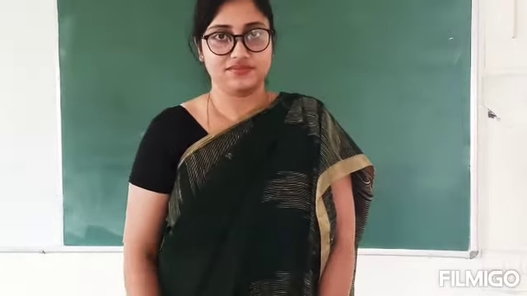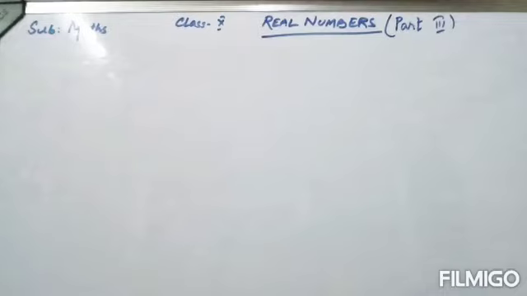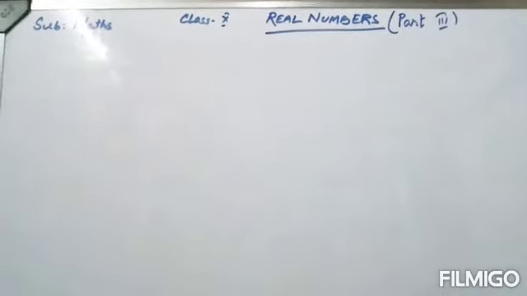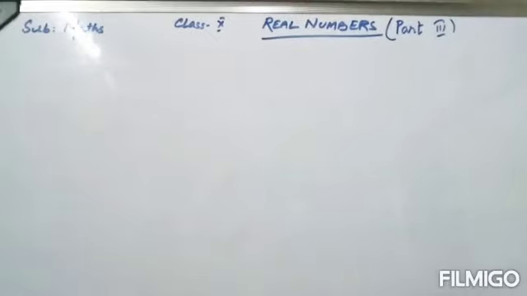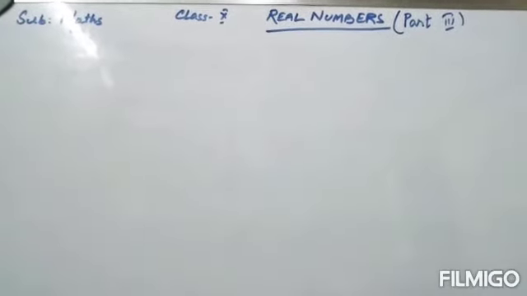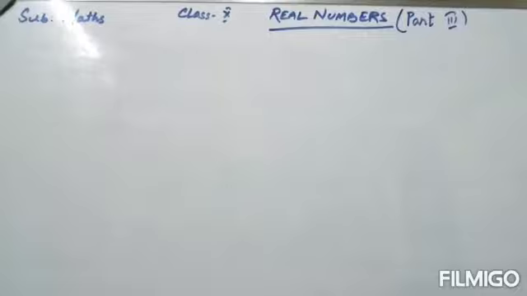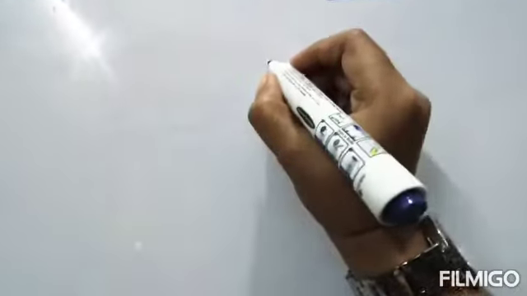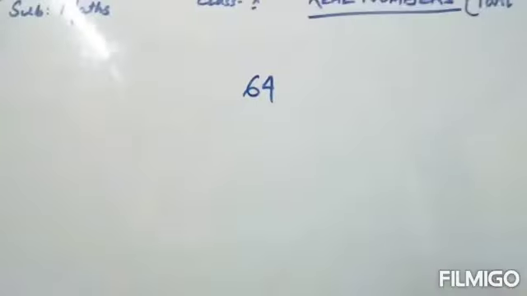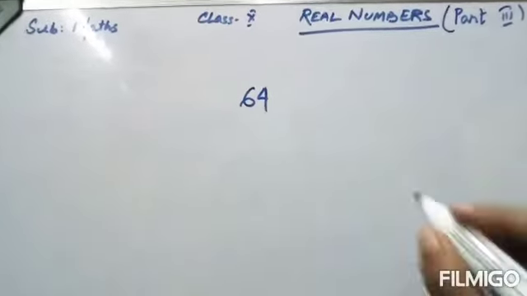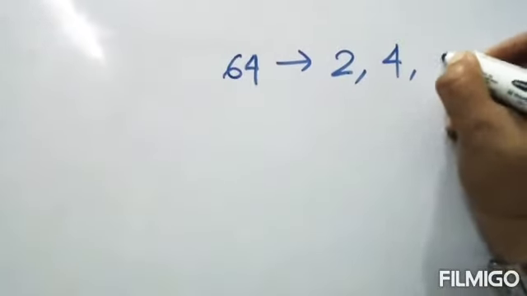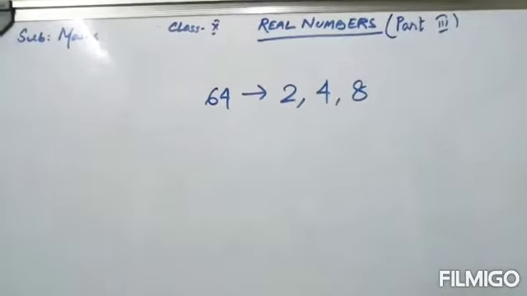Now we are starting our class 10's first chapter, Real Numbers Part 3. Before starting today's session, I would like to draw your attention to a perfect square, like say 64. Now 64, what are its factors? Like you can say 2, 4, 8, right?